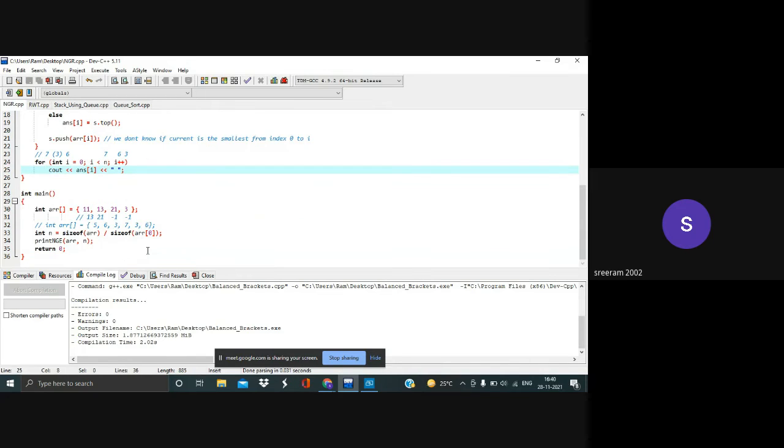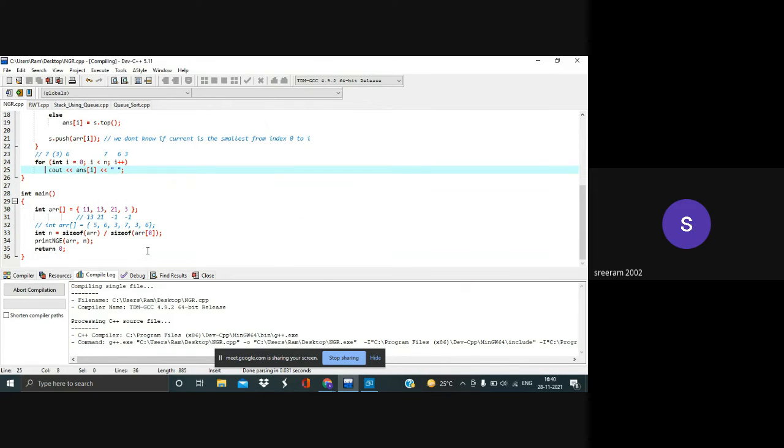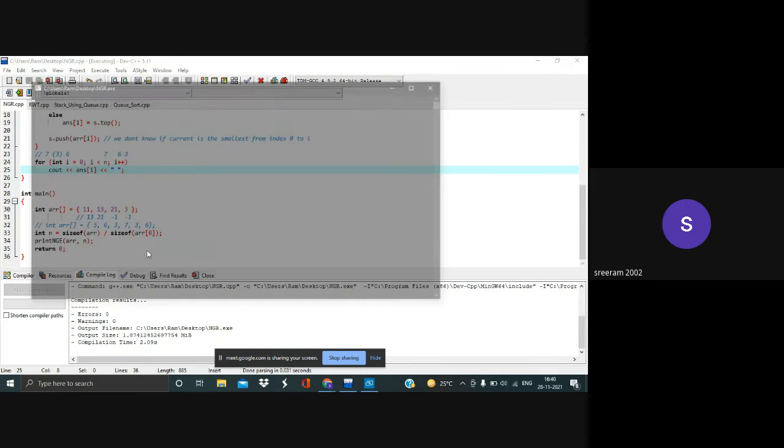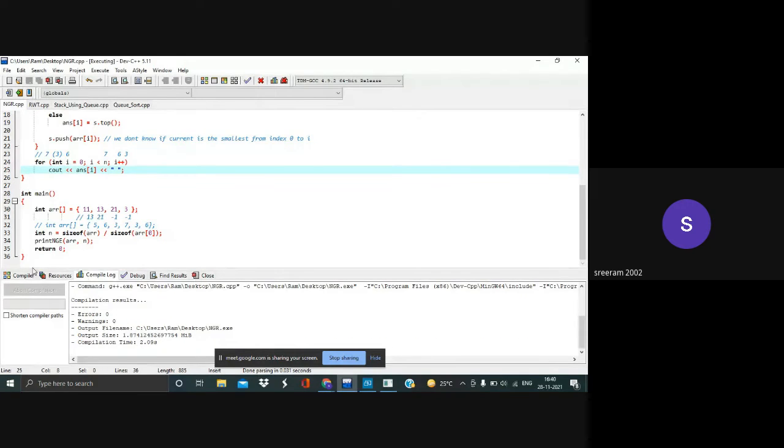So this is how it works. Let's see this. As you can see here, the array consists of 11, 13, 21, and 3. The element which is to the right of 11 and greater than 11 is 13, so our answer for 11 should be 13. Similarly, the answer for 13 should be 21.